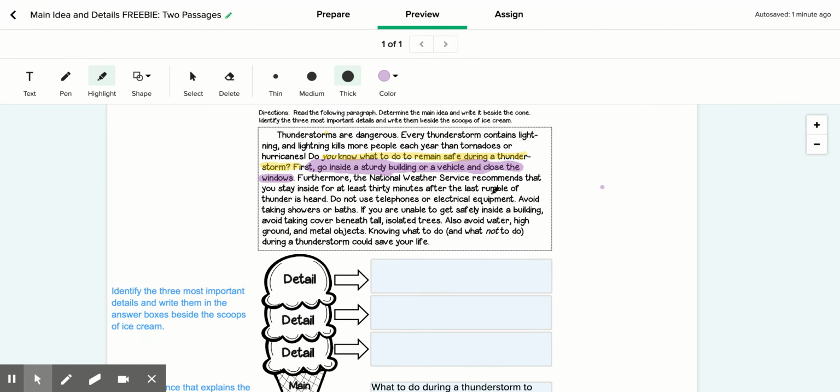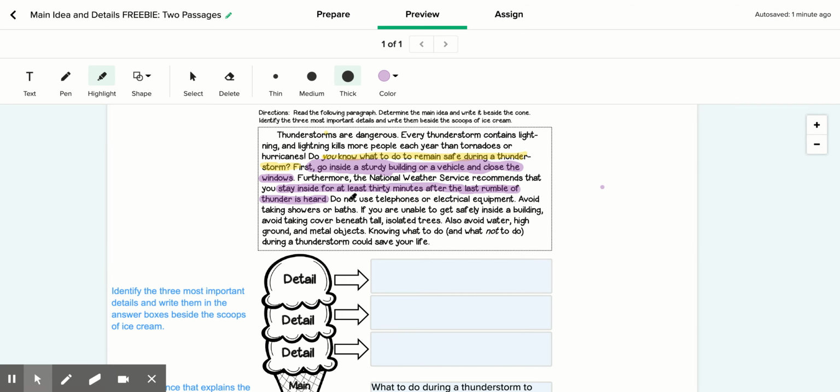And then it says, furthermore, which we know means also. The National Weather Service recommends that you stay inside for at least 30 minutes after the last rumble of thunder is heard. So how about we highlight stay inside for at least 30 minutes after the last rumble of thunder is heard. Do not use telephones or electrical equipment. Avoid taking showers or baths. If you're unable to get inside a building, avoid taking cover beneath tall, isolated trees. So they're telling us what not to do now.